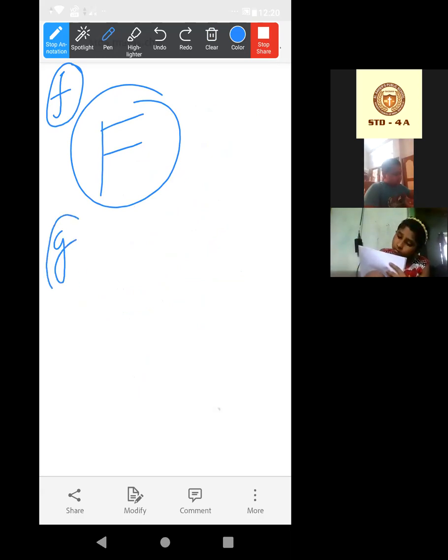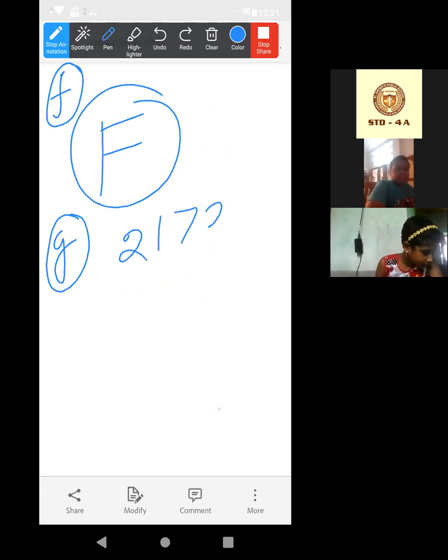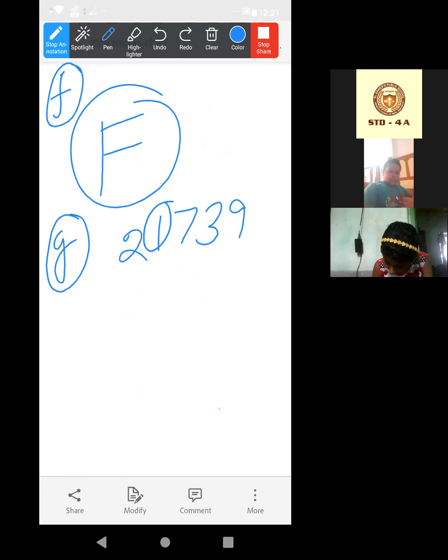Number G, look at this. The product of the place value of 7 and the face value of 9 in the number 21,739 is given. Face value means that digit itself. Only that digit. Suppose the face value of 1, it will be only 1. Face value of 3, it will be only 3. Understood too? All of you, Oishani, Ovipsha, Afrina, Faim Ahmad.